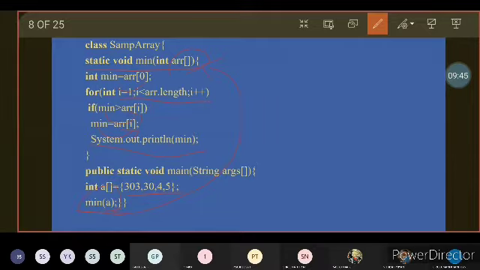The reason is that the min method is set as static, and we already know that a static method can be called without any object. So when you execute this program, you will get 4 as the result, which is the minimum value among the 4 values.